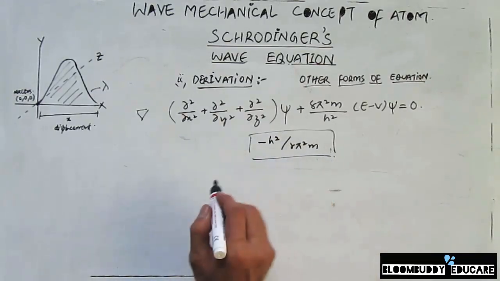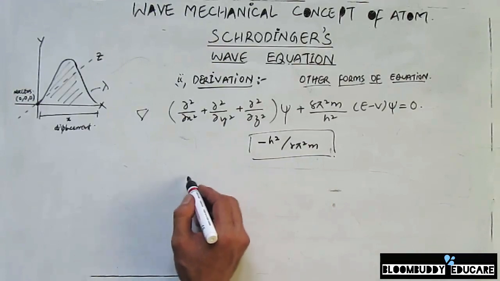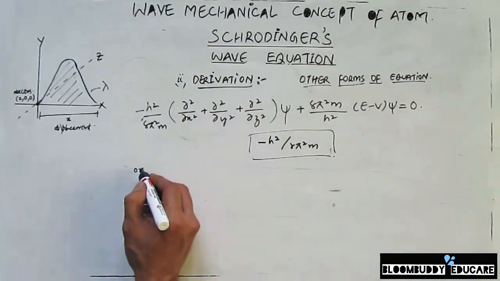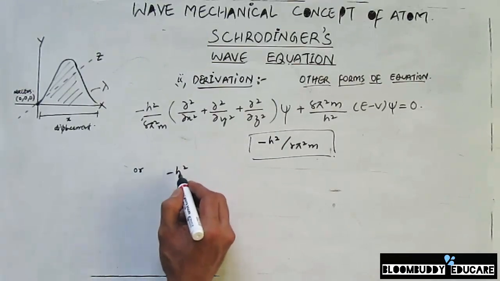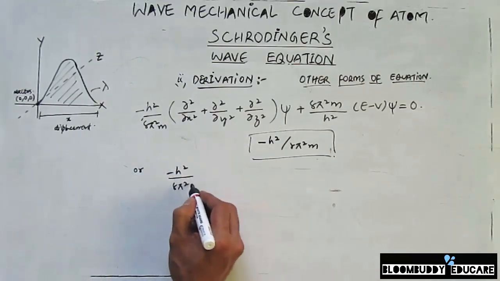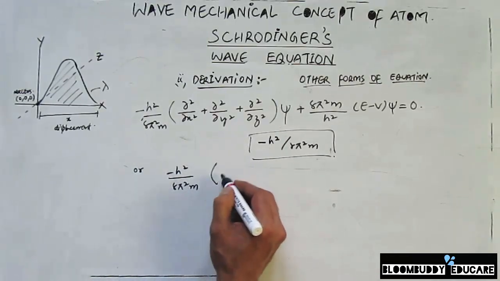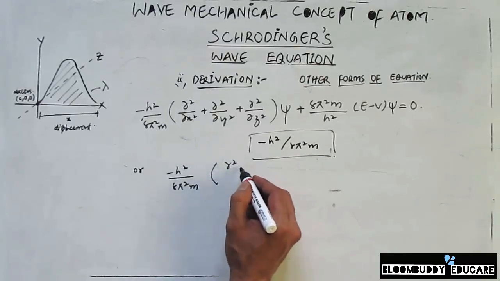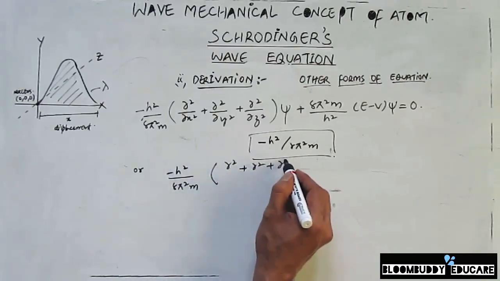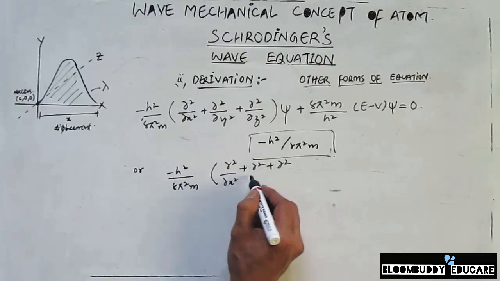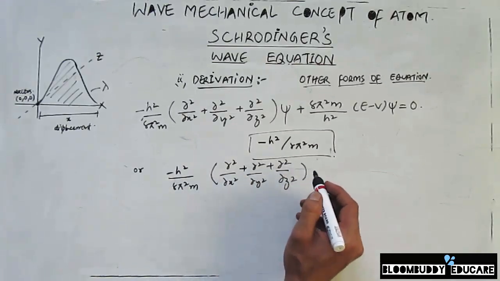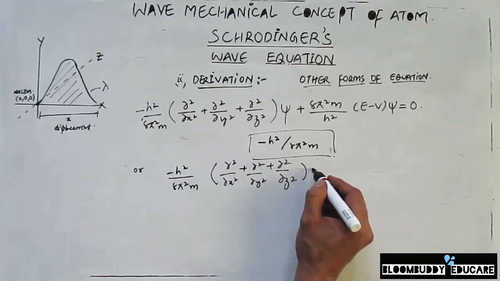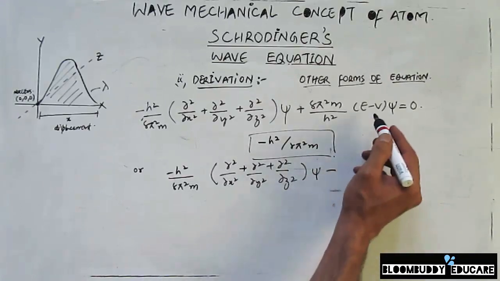So when I multiply both sides, this equation turns into minus h square by 8 pi square m into this operator, del square by del x square plus del square by del y square plus del square by del z square, multiplied with psi, minus this I can solve.